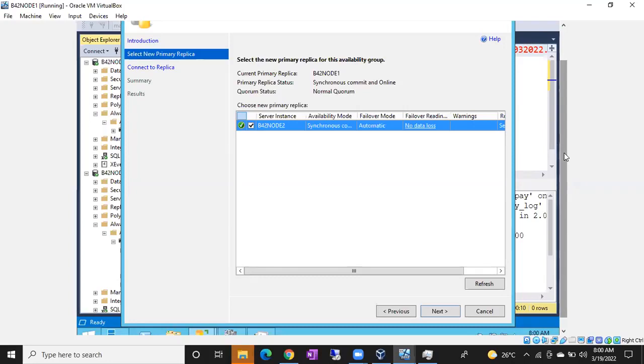Any specific method to remove the shared storage means, the same way, you have to first remove the disk from the cluster setup. Then you have to remove it from all the nodes. Only then can you remove it from the iSCSI setup, otherwise you cannot remove it. If the disk is attached on any of the nodes, the iSCSI storage won't be removed automatically. You have to remove it from all the nodes first, then from Failover Cluster Manager, and then you can remove it from your iSCSI storage.